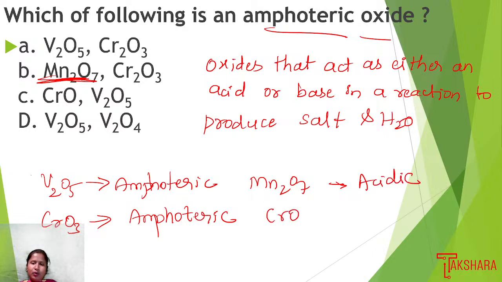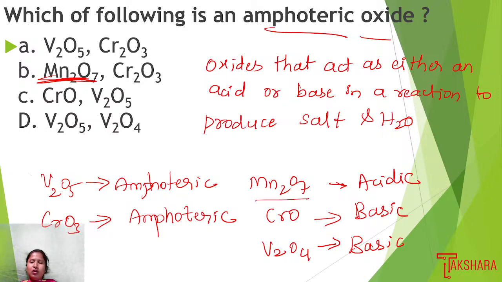Then CrO is basic in nature. One more we have, V2O4, that is basic in nature. So V2O5 is amphoteric, Cr2O3 is also amphoteric, Mn2O7 is acidic, CrO is basic, and V2O4 is basic in nature.